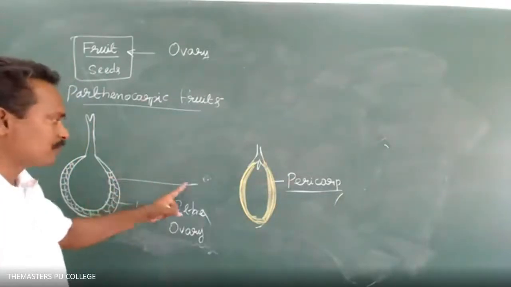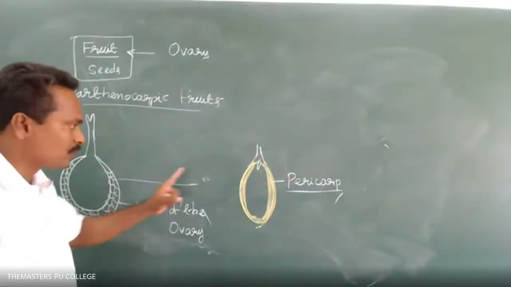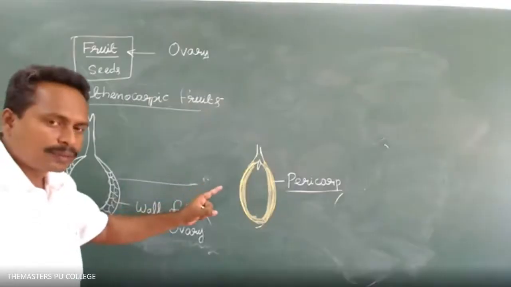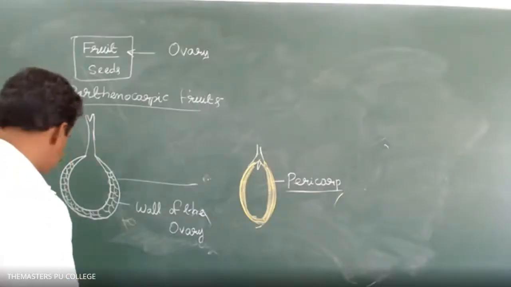The ovary forms the fruit. The ovary wall forms the fruit wall. The fruit wall is known as pericarp. Ovules become seeds.